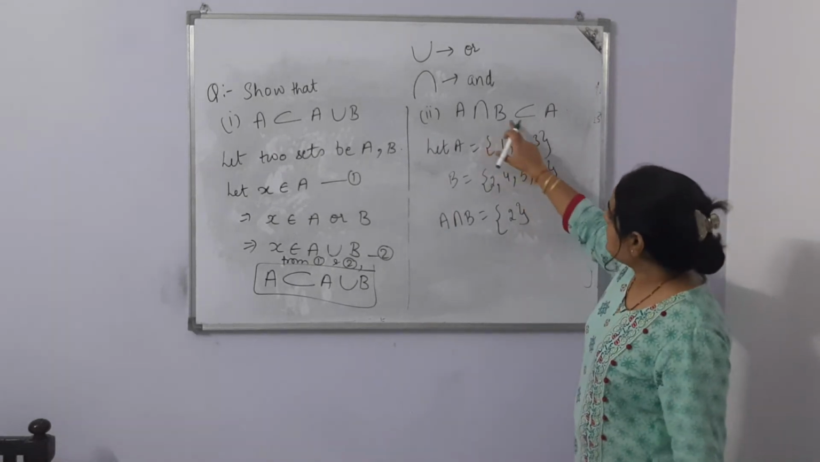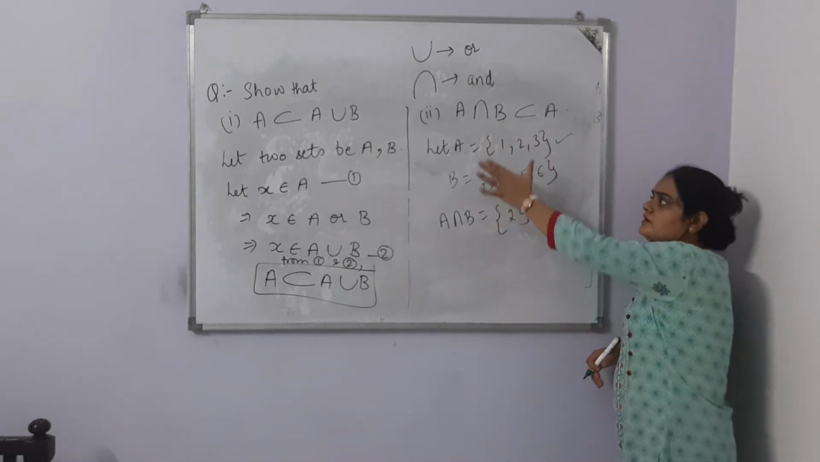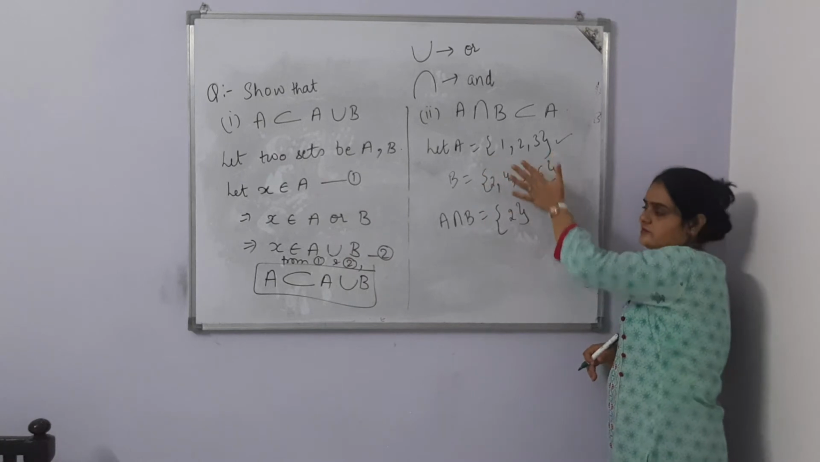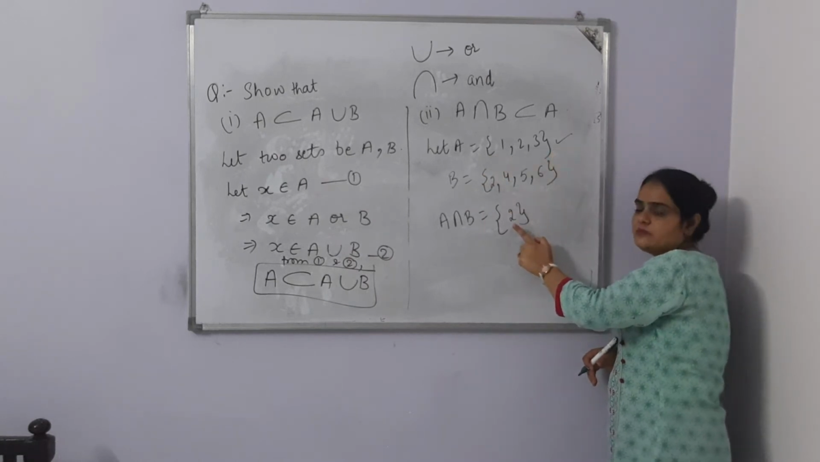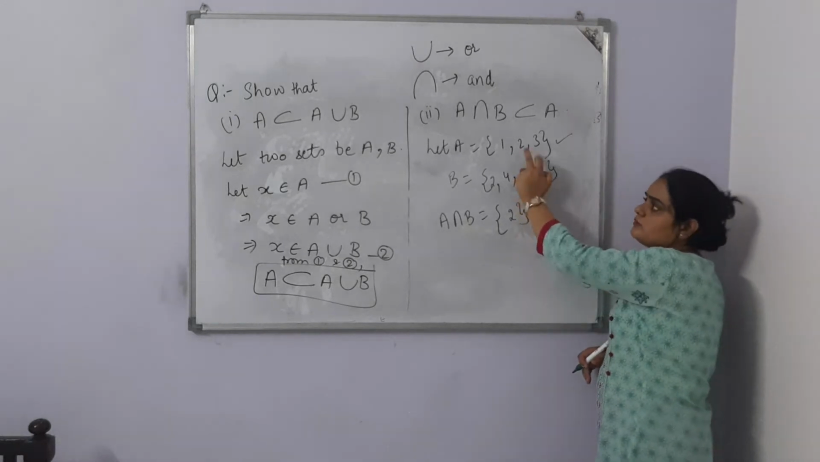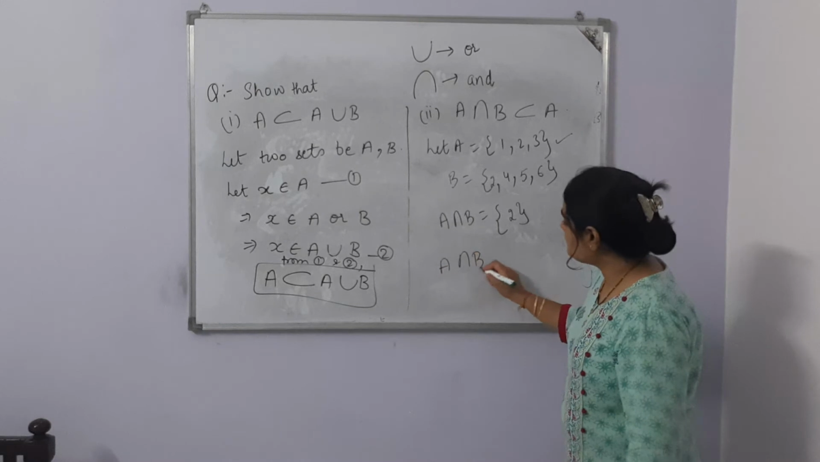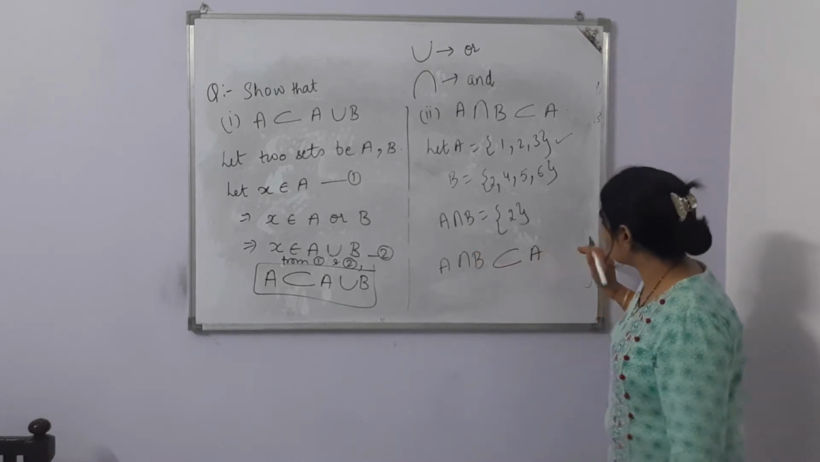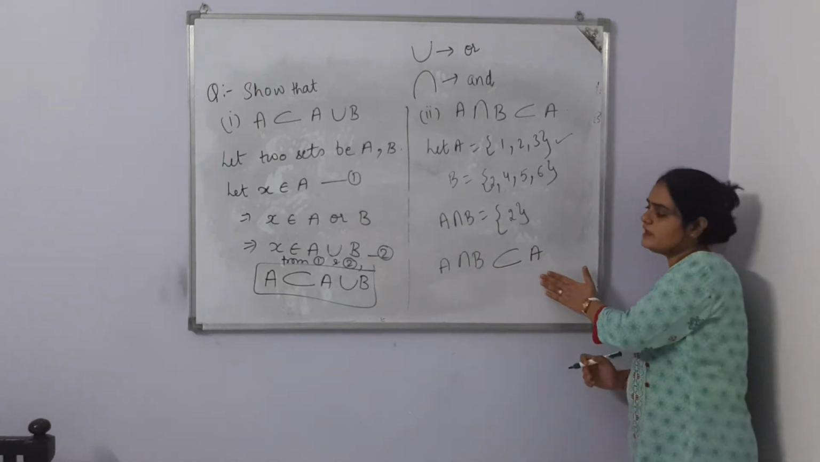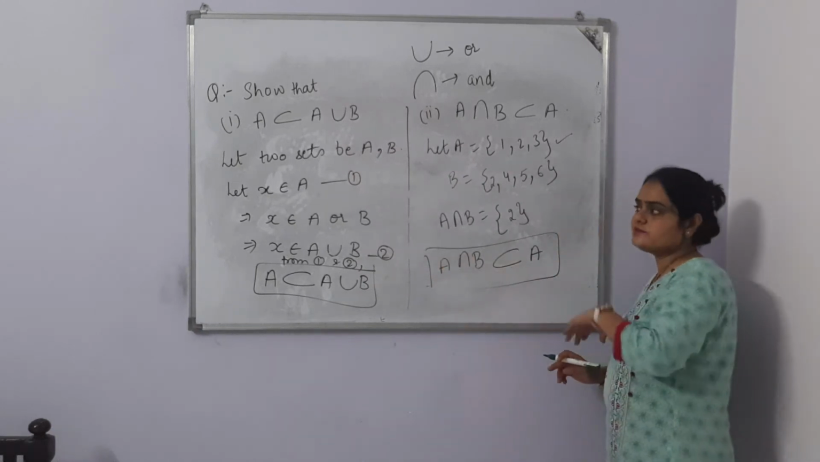Now, what is A? A is {1, 2, 3}. Is this set a subset of {1, 2, 3}? Yes, of course. Because here there is only one element, 2, and here there are 3 elements, 1, 2, 3, and 2 is also in set A. So A intersection B is a subset of A. We proved it with the help of examples. Hope both ways are clear.